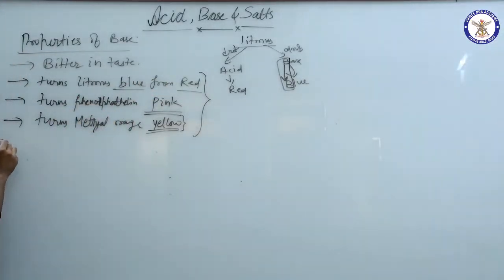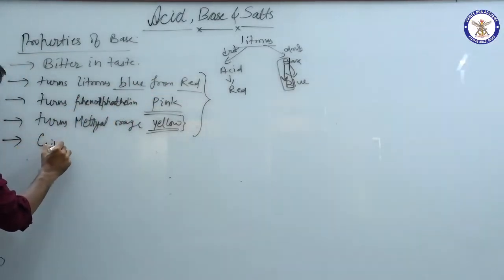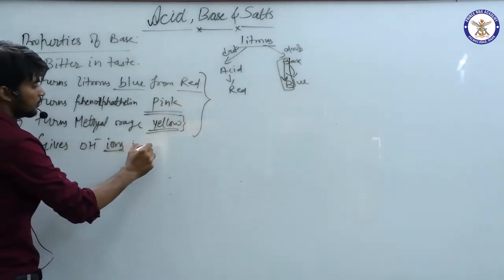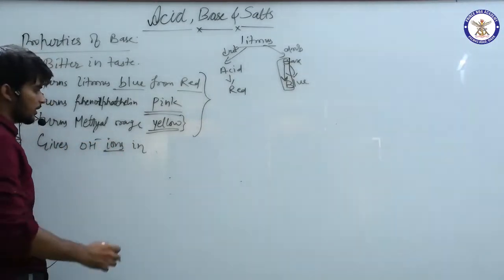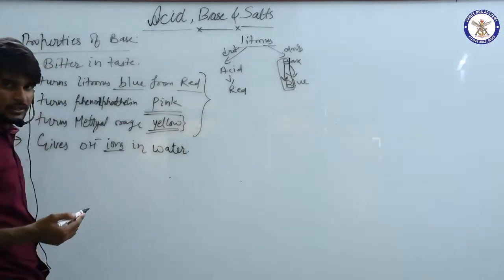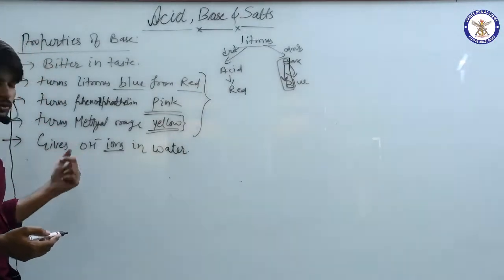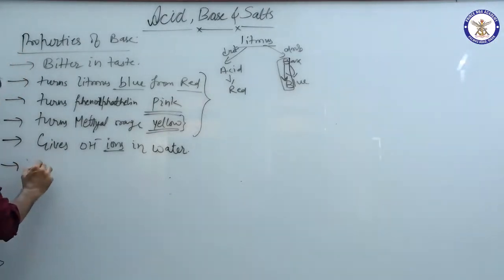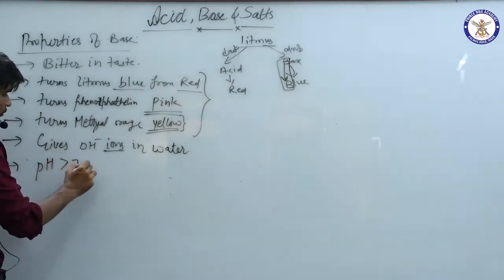Next one is it gives OH negative ions in water. This is simply the definition of Svante Arrhenius: anything which gives OH negative ions is a base. Next, pH is greater than 7.0.